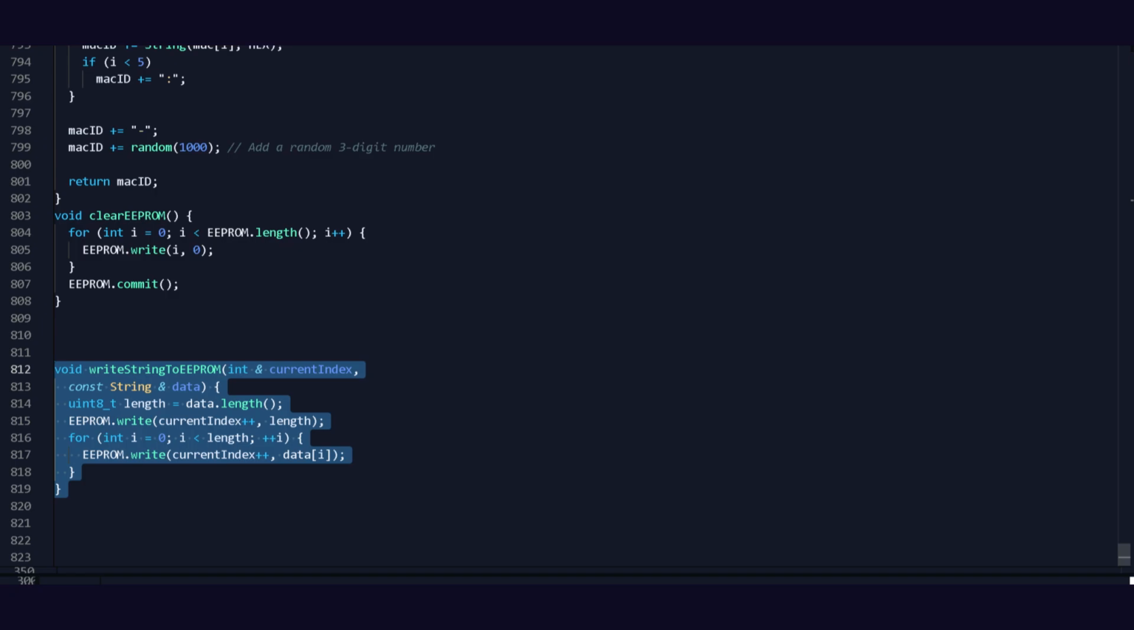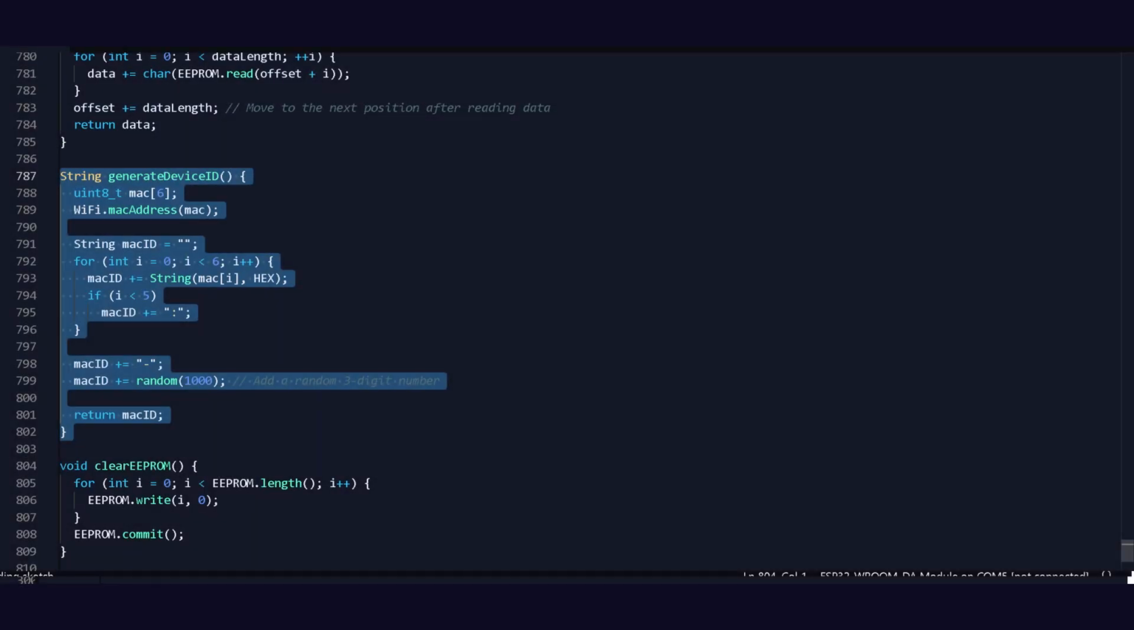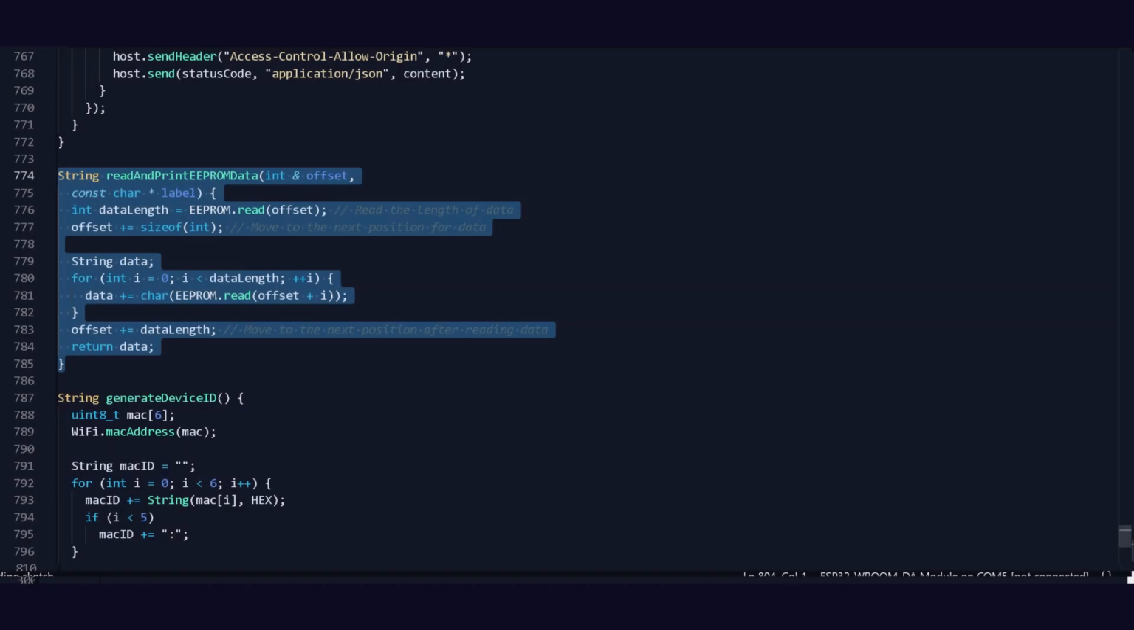First, to write the strings to EEPROM, one to clear it, and one to generate device ID, that is MAC address of Wi-Fi and some random 3-digit numbers at the back. It will look something like this. A function to read data from our memory and returning it.